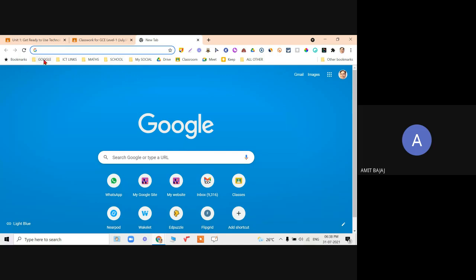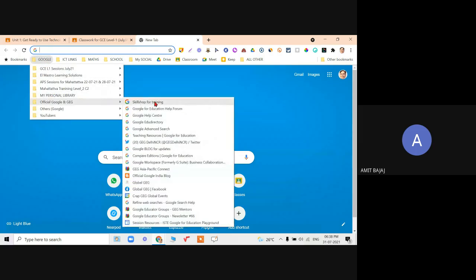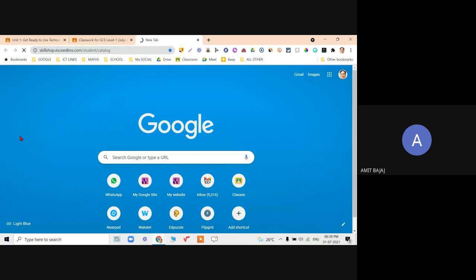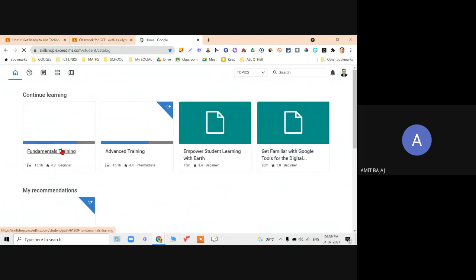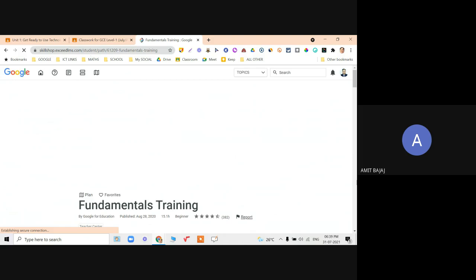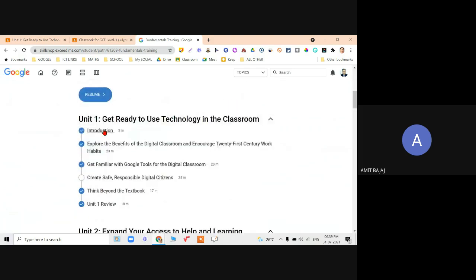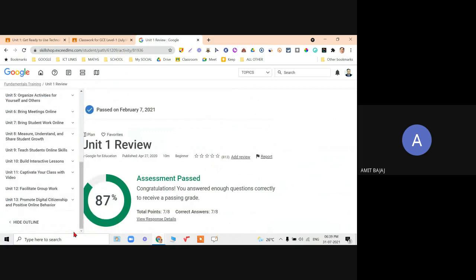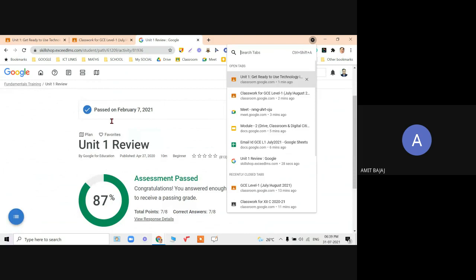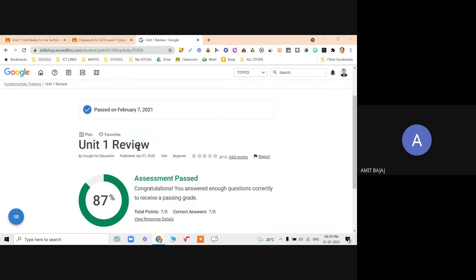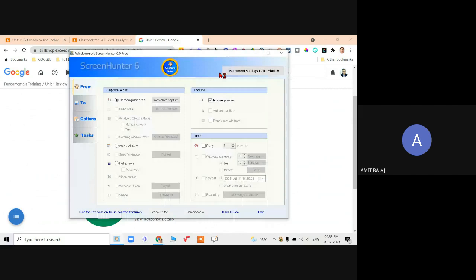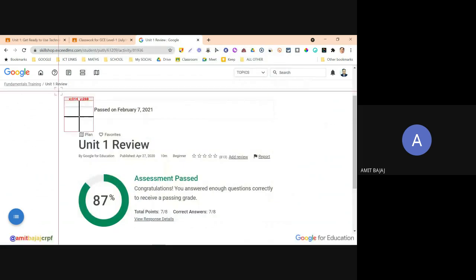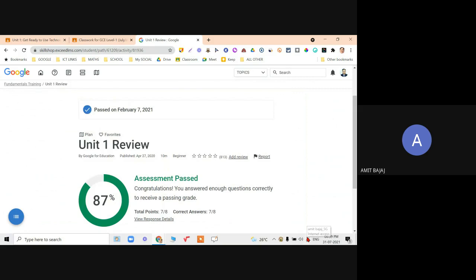You go to the skill shop. This is your training skill shop. You just need to add the screenshot. Say I have done my training, my session 1, Google Fundamental Unit 1 review. I already have done it. So you just need to take a screenshot of this. And this is optional. Ma'am, this is all for your own learning, so I cannot make it compulsory. It is optional. You just take a screenshot of this.